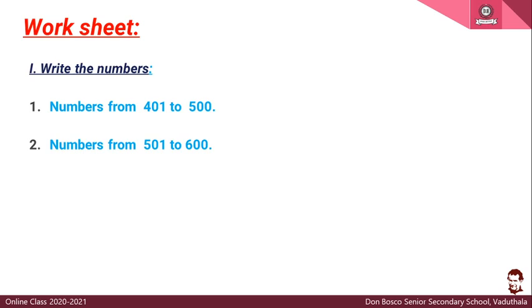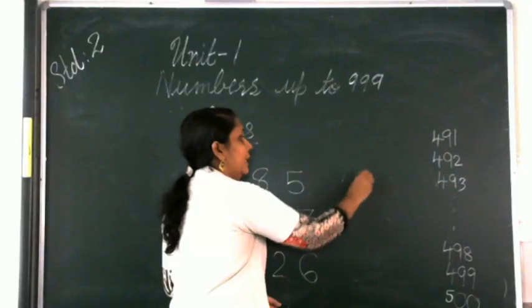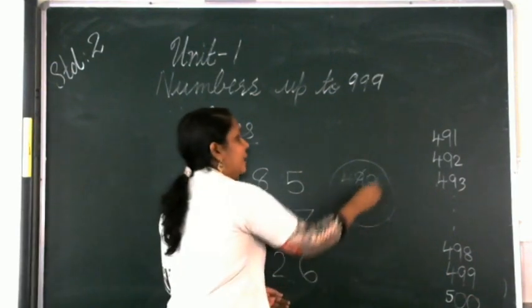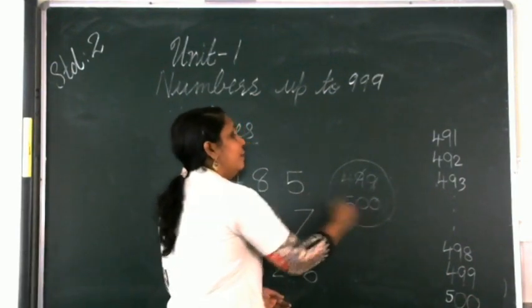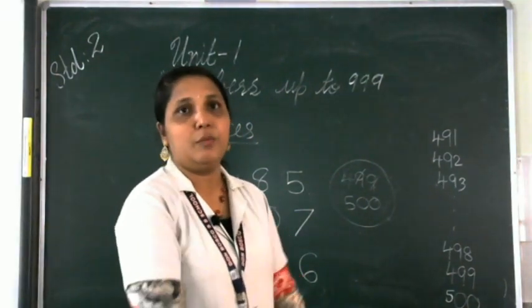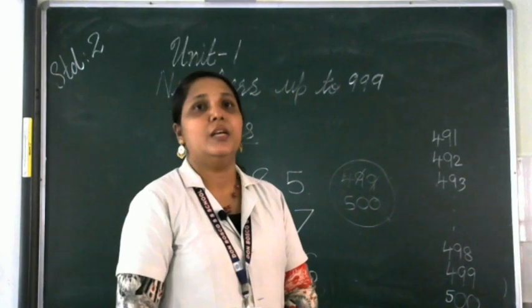When you write the numbers, you will have some confusion. The confusion will come when we are reaching 499. So, how will you write the next number? All the 9s will become 0 and 4 will become 5. So, number will be 500. Then next one, 501 to 600. Okay. So, do that one.